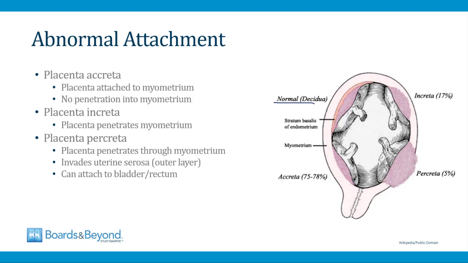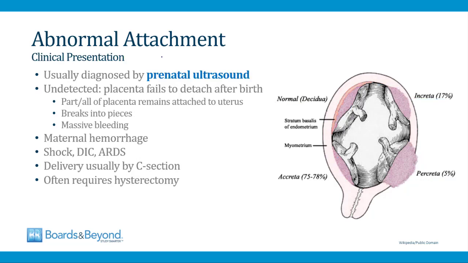We already talked about the normal situation where the placenta adheres to the decidual layer of the uterus. In placenta accreta, which is the most common form of abnormal attachment, the decidual layer doesn't form normally, so the placenta adheres directly to the myometrium, but importantly, it doesn't penetrate the myometrium, it just sticks to the myometrium itself. In placenta increta, the placenta penetrates into the myometrial wall, and then finally in placenta percreta, the placenta penetrates through the myometrium and into the outer layer of the uterus called the serosa. It can even go all the way through the uterine wall and attach to structures like the bladder or the rectum.